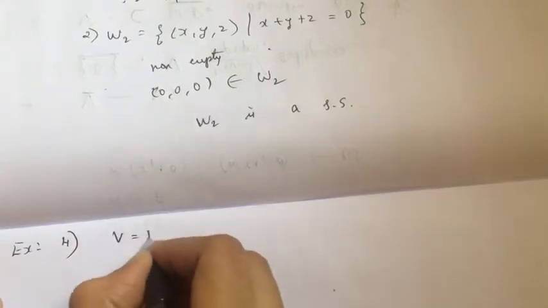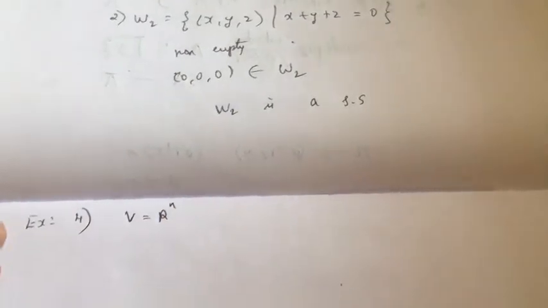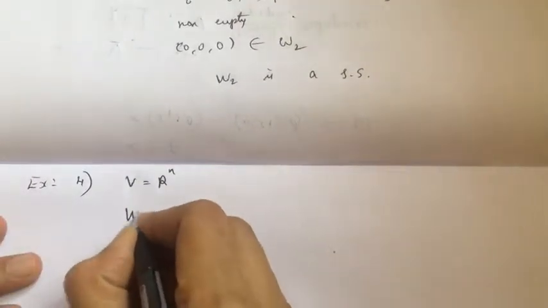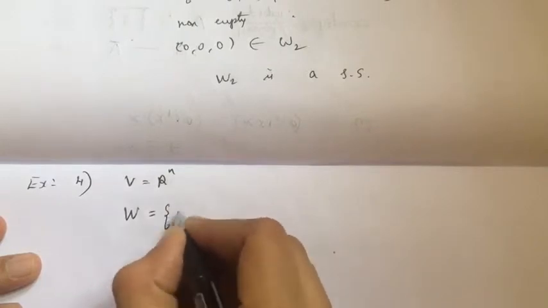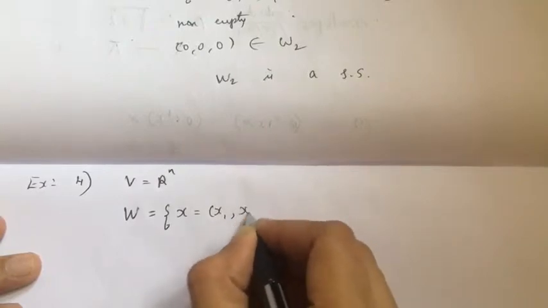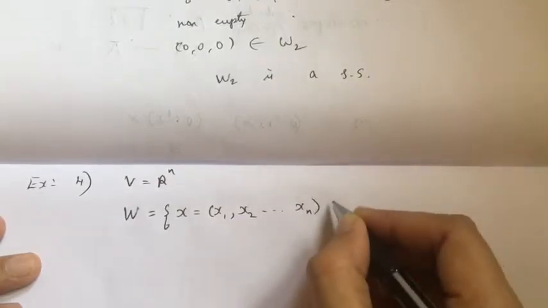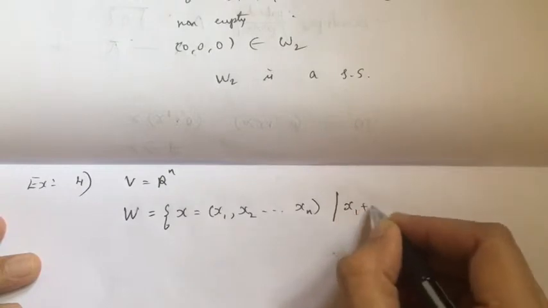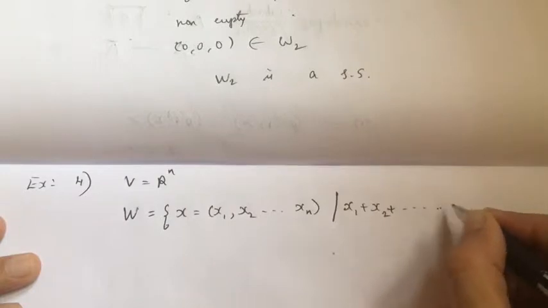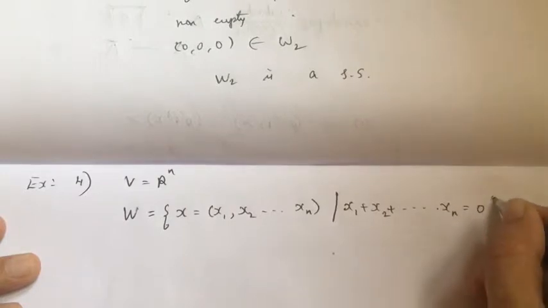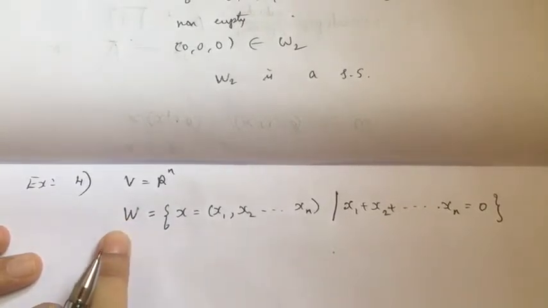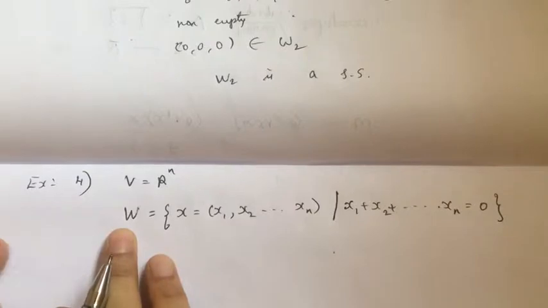I have a vector space Rn over real numbers, and I have a subset W in that, where each vector is an n-tuple such that the sum of the entries is equal to 0. Then I have to check whether it is a subspace or not.